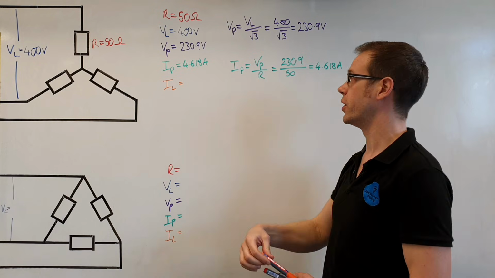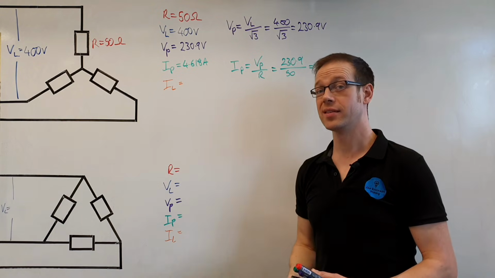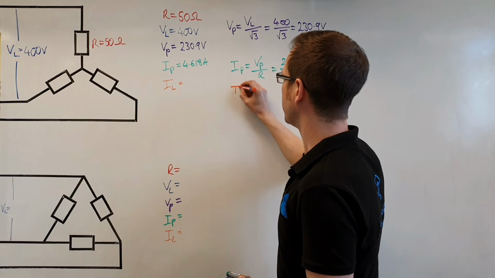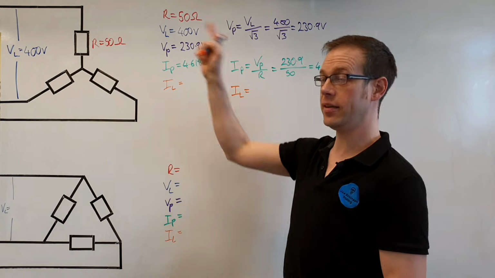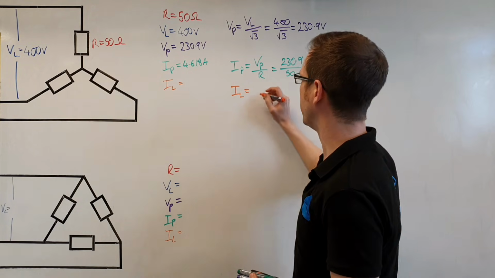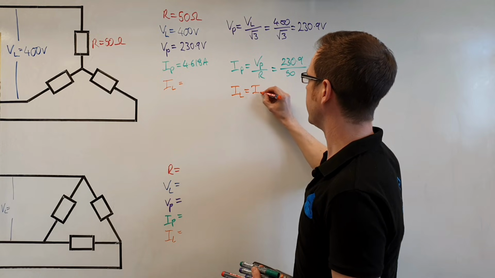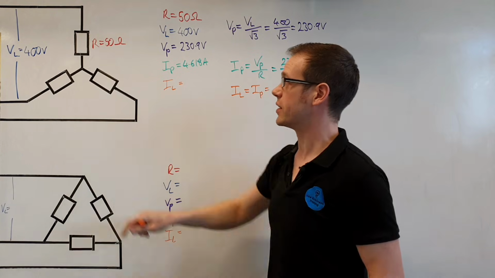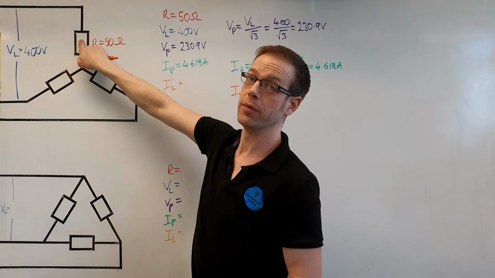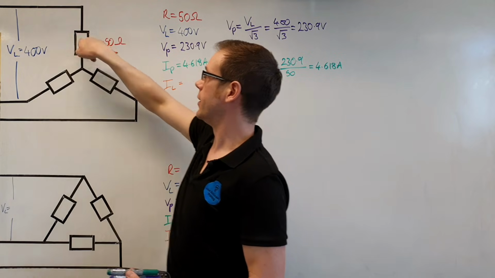And then to figure out what the line current is going to be, this really could not be any easier, because all we've got to do is remember that in the star connected load, the line current, which is the current flowing into the circuit through any one of the supply lines, is exactly the same as the phase current, which makes sense because the current flowing through this load must be coming down this line here.